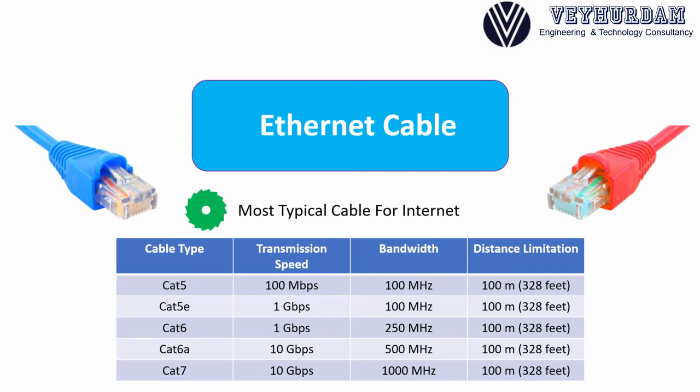5e and 6 have the same transmission speed, which is 1 gigabit per second. The bandwidth increases in Cat6, and in Cat7 it even goes up to 1000 megahertz. But the distance limitation is not changed because Ethernet has the distance limitation of 100 meters.